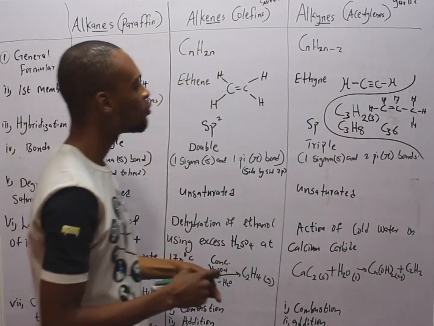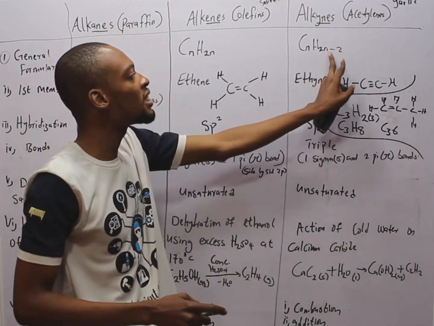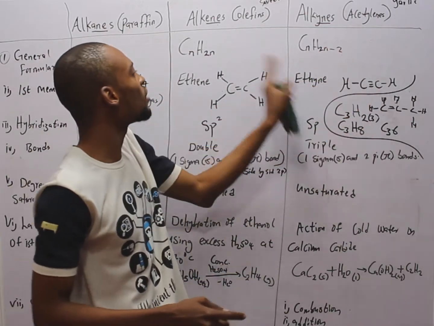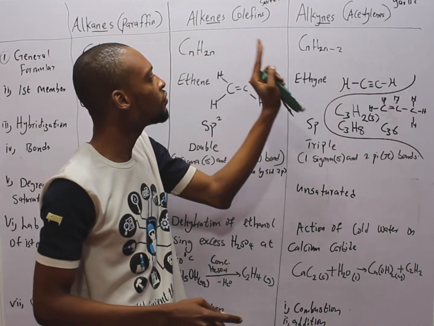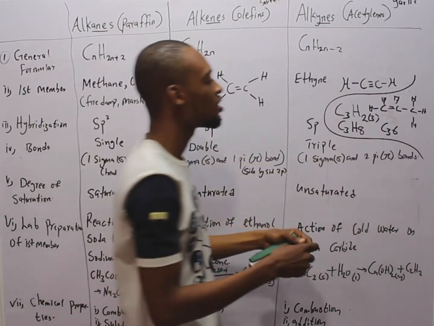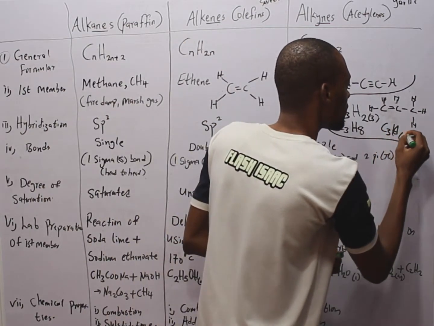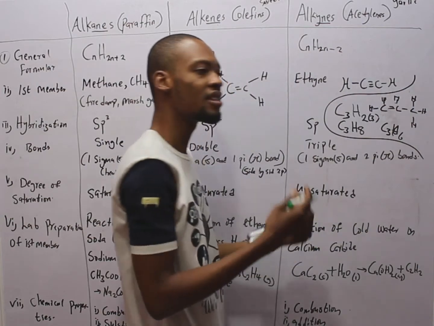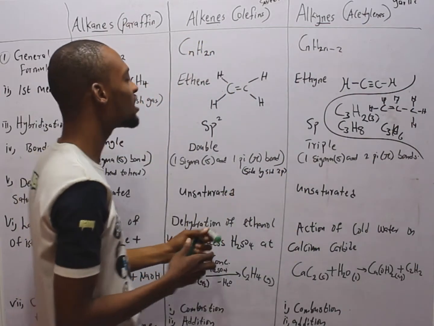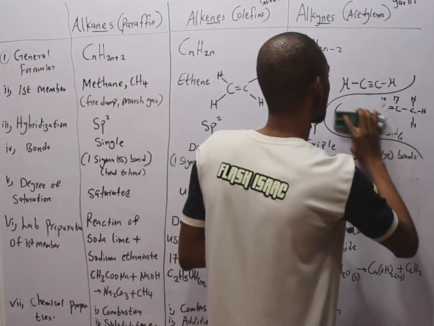While alkyne will simply be CnH2n minus 2, meaning anything you have in alkene, remove 2, which is C3H6 minus 2. That is C3H4. That is it for the general formula.